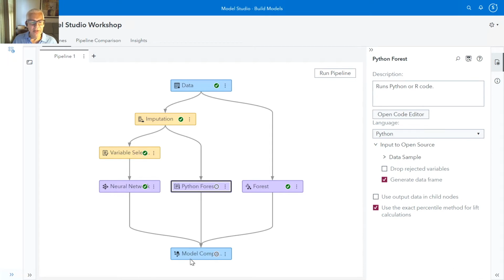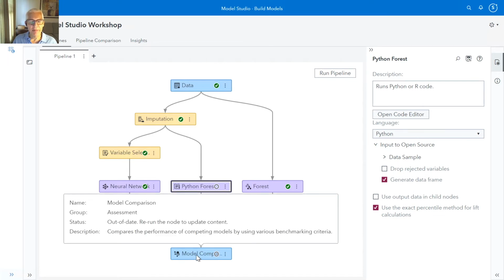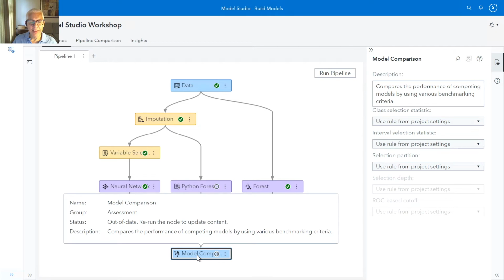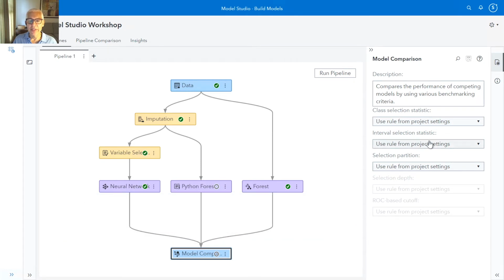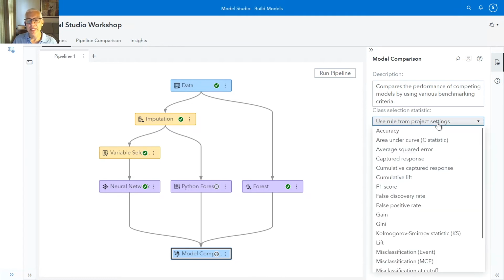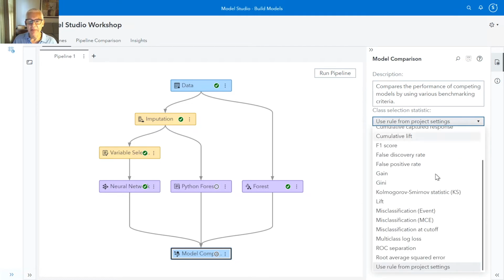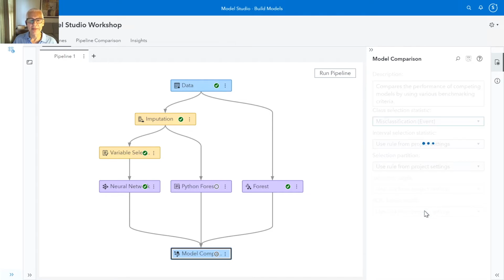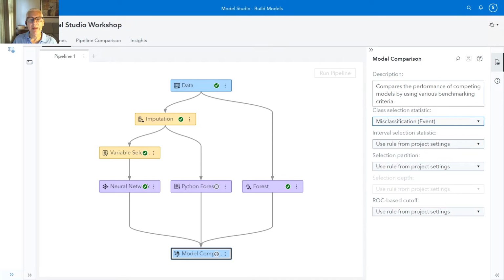One other thing I'm going to do is I'm going to come down to my model comparison node. I'm going to select it so that it becomes the active item in my interface. And what we're going to do is the class selection statistic. We're going to change this from the default set in the project settings, and what we'd like to do is misclassification of our events. And so this is how my models are now going to be compared. Let's go ahead and run this pipeline.